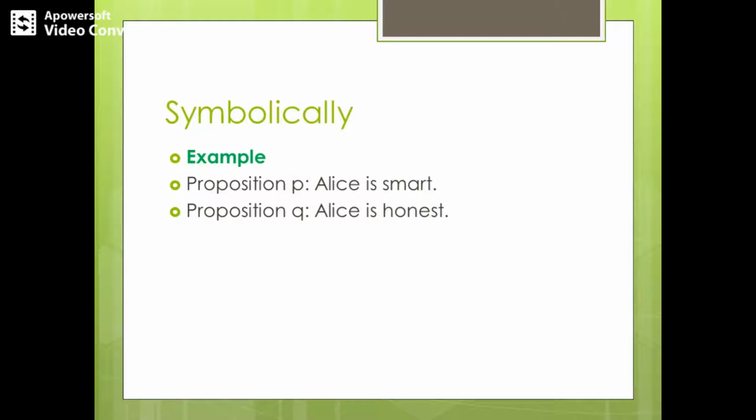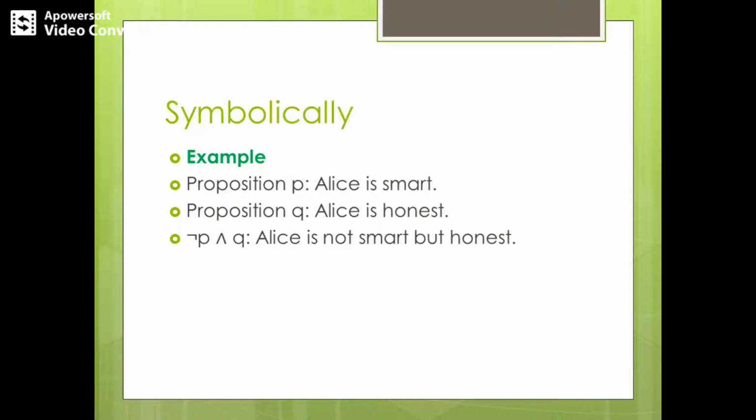So let's take two further symbols and see how they can be transformed into statements. So I have here negation P, conjunction Q. So we have to negate the proposition P. What does P state? P states that Alice is smart. But how would negation P be turned into statements?